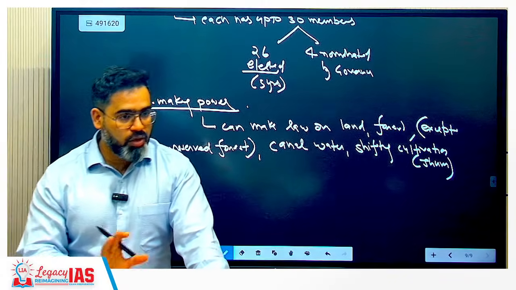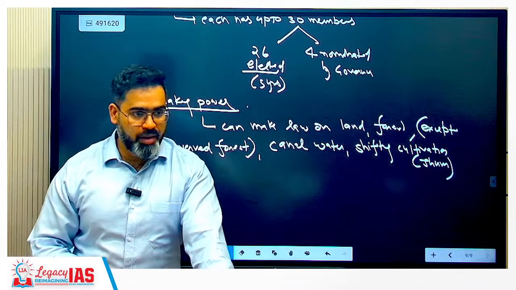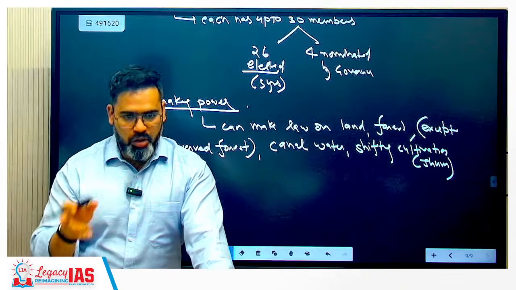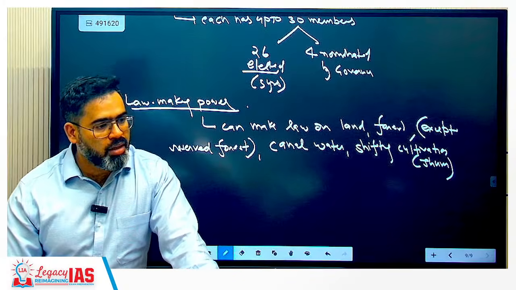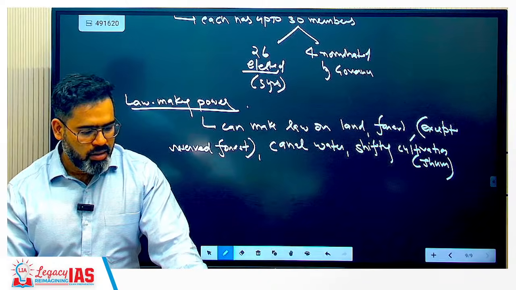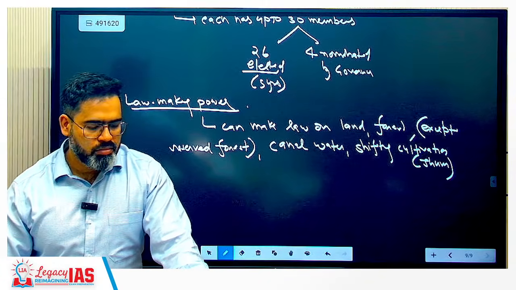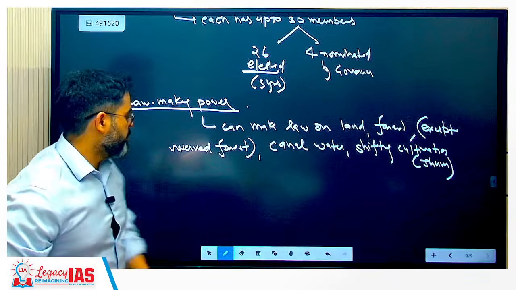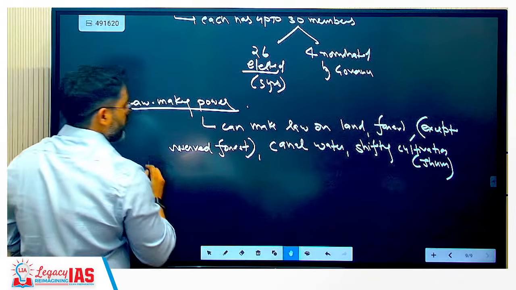But one thing we need to make sure: आपको लगे कि they are having too much power, subject to governor's consent. Whatever the law they are going to make, they have to take consent of the governor. Financial power they are having.